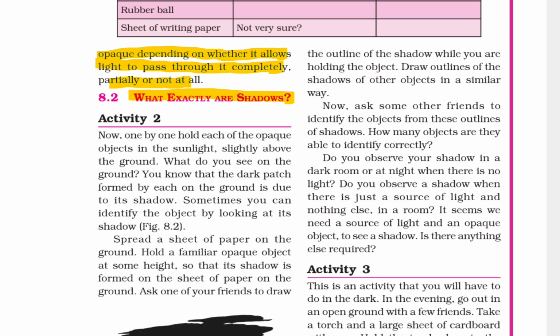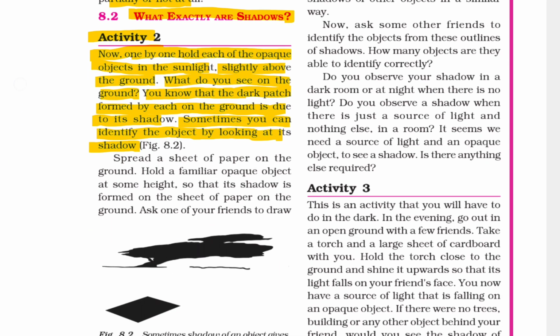What exactly are shadows? Activity 2. Now one by one hold each of the opaque objects in the sunlight slightly above the ground. What do you see on the ground? You know that the dark patch formed on the ground is due to the object's shadow. Sometimes you can identify the object by looking at its shadow.